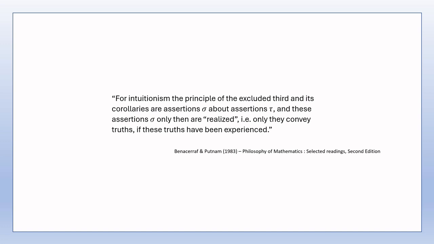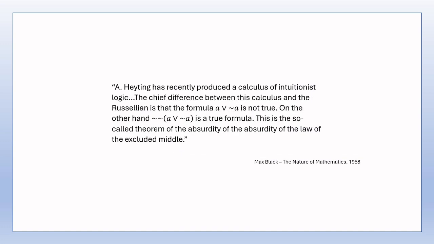In Black we read, "A. Heyting has recently produced a calculus of intuitionistic logic. The chief difference between this calculus and the Russellian is that the formula A or not A is not true. On the other hand, not not A or not A is a true formula. This is the so-called theorem of the absurdity of the law of excluded middle."